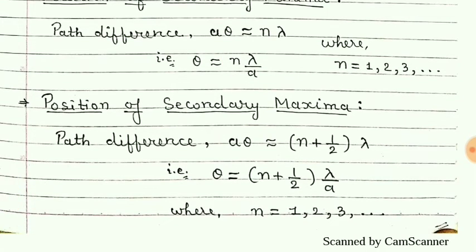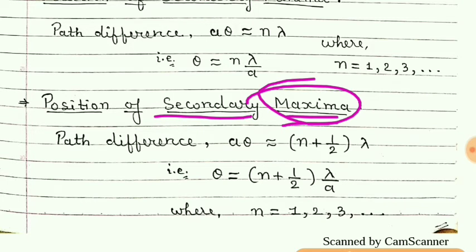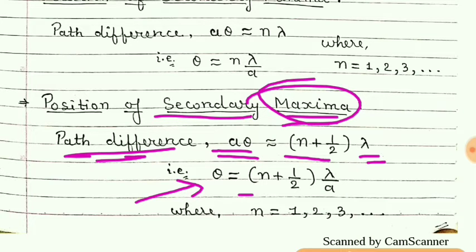Similarly for maxima, secondary maxima or simply maxima, the general formula for the path difference is a theta is equal to n plus 1 by 2 into lambda. So if we make theta the subject, we will get n plus 1 by 2 lambda by a, where n is equal to 1, 2, 3 and so on.